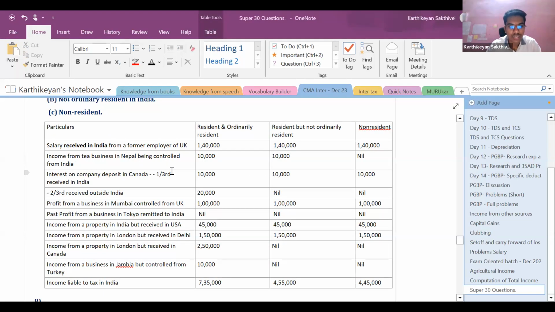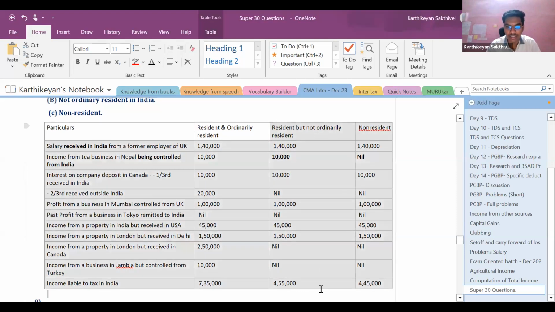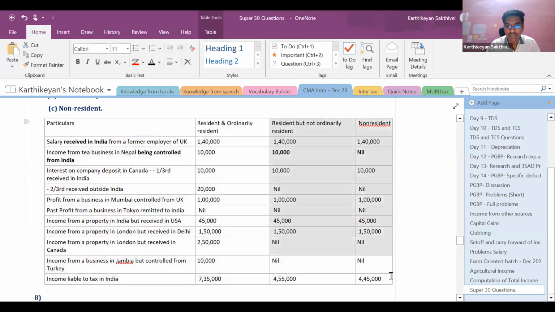Now let us come back. So income from tea business in India, a tea business in Nepal being controlled from India. If it is income from a business which is controlled from India, this alone is taxable only for resident but not ordinary resident. That is the only difference between not an ordinary resident and non-resident. In all the other cases, resident but not ordinary resident and non-resident, the taxability will be similar.